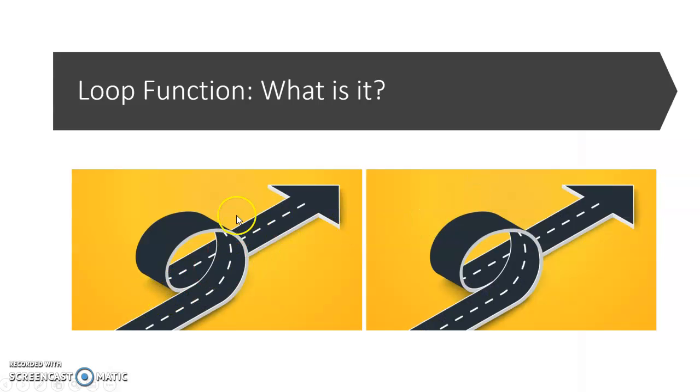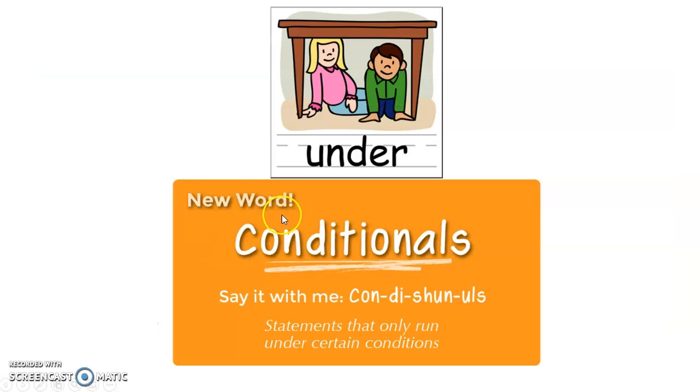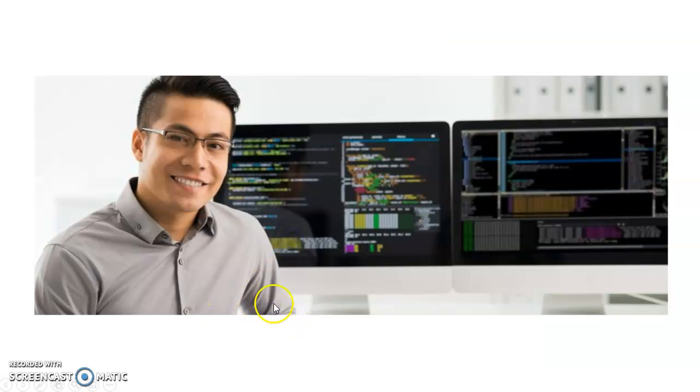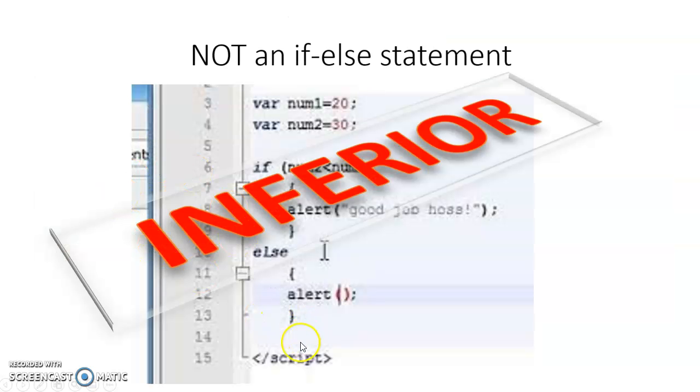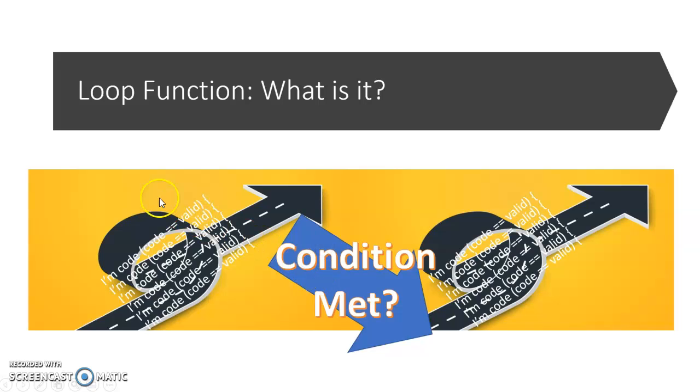While a loop function reads through a block of code multiple times over, it executes this loop by connecting the end to the beginning through verifying conditionals that are set by the programmer. It's important to note that a loop is not an if-else statement because an if-else statement executes either one block of code or another block of code only once. On the other hand, loop functions are run through as long as the conditions are met.